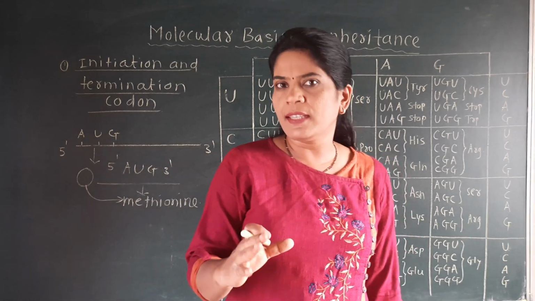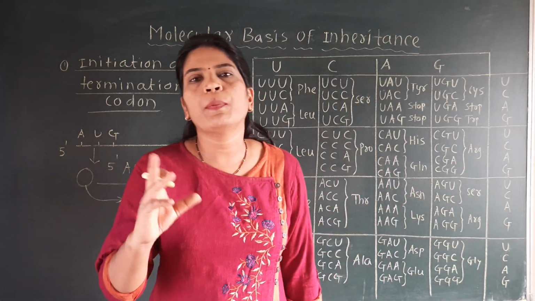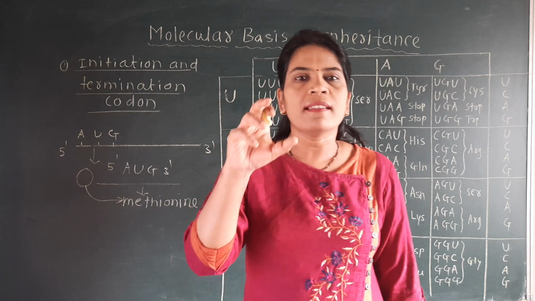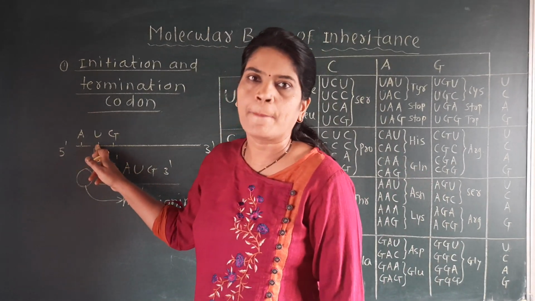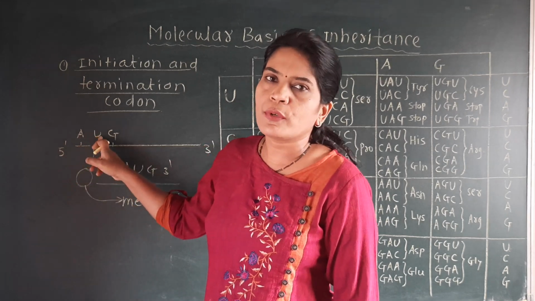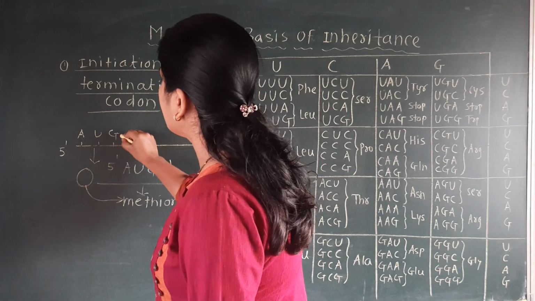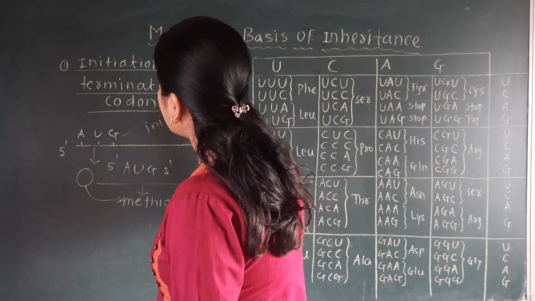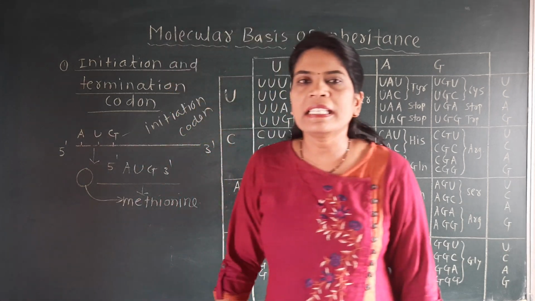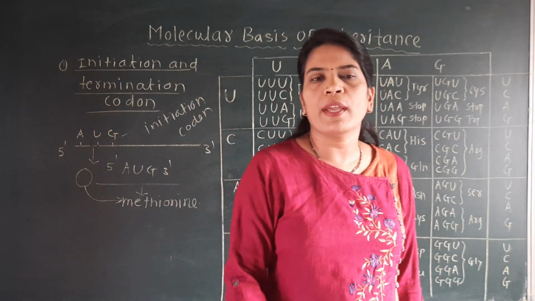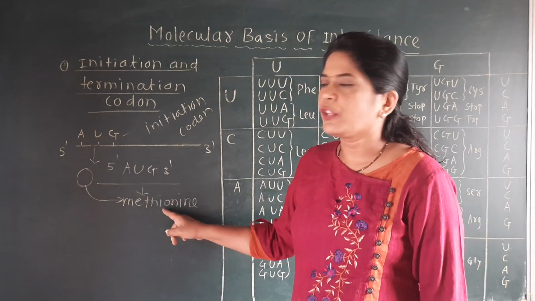If we see the chain of any protein, each chain has methionine as its first amino acid, because AUG is present on every mRNA at the start position at the 5 prime end, and we have labeled it the initiation codon. This AUG is called the initiation codon because it initiates the amino acid chain. It starts the amino acid chain. So every polypeptide chain has the amino acid methionine.